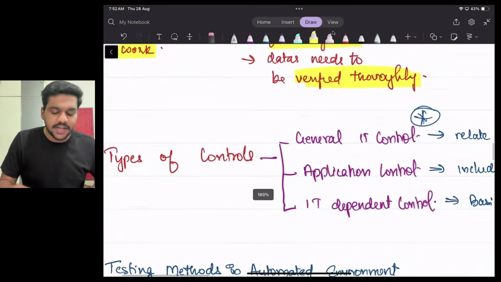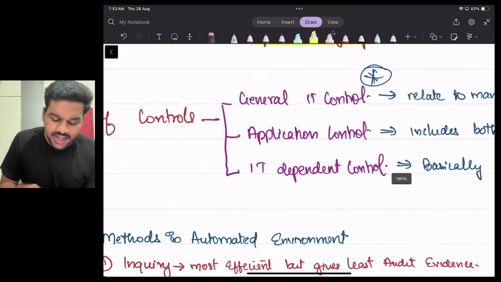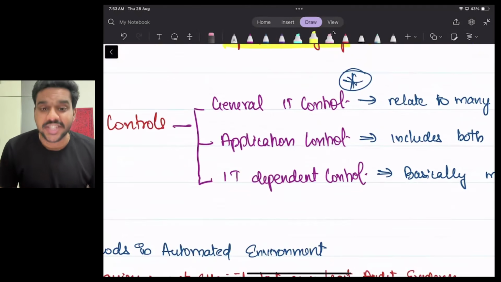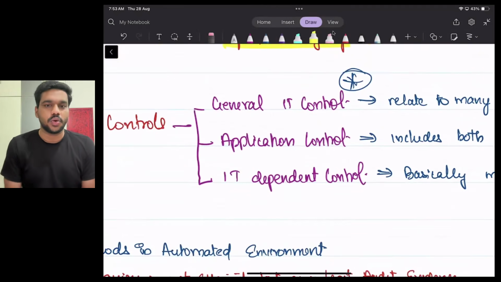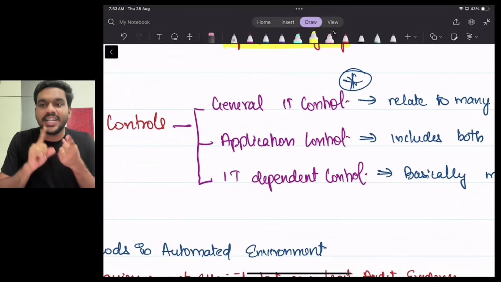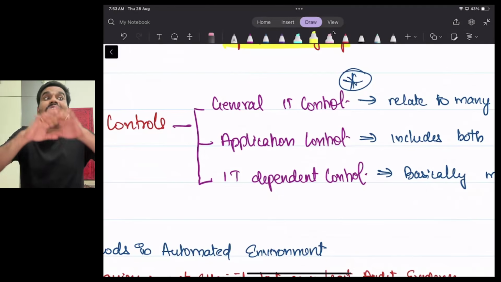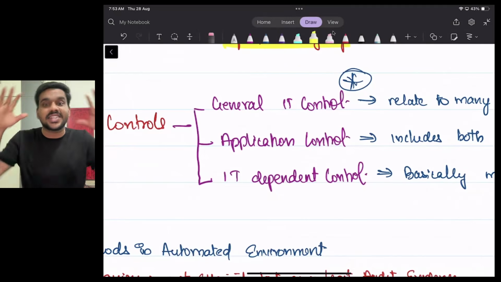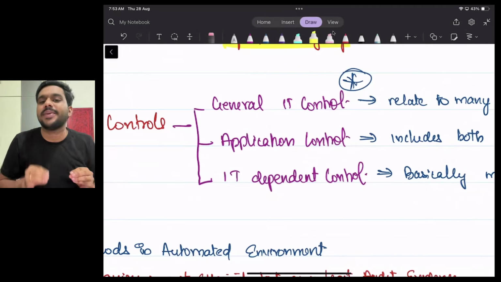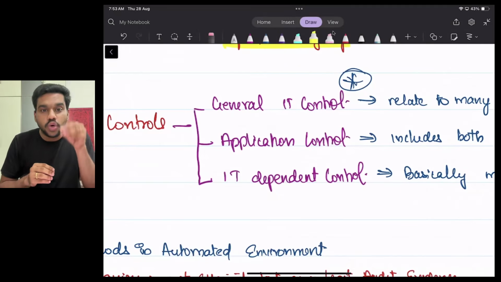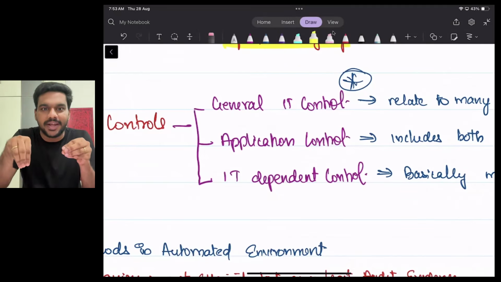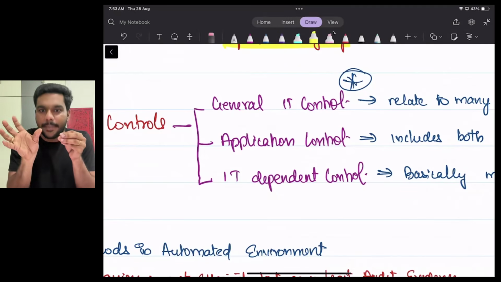Yes. Now let's understand what are the different types of control. There are three types of control: general IT control, application control, and IT dependent control. Please tell the names once again. General IT control means it's the general control. What is application control? Application controls are those controls which are embedded inside an application, meaning those controls related to one application.